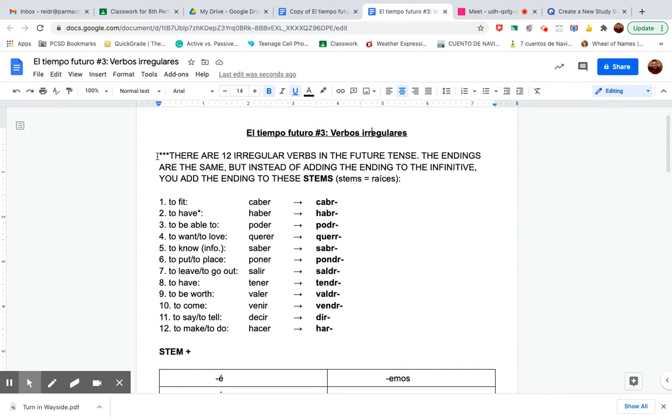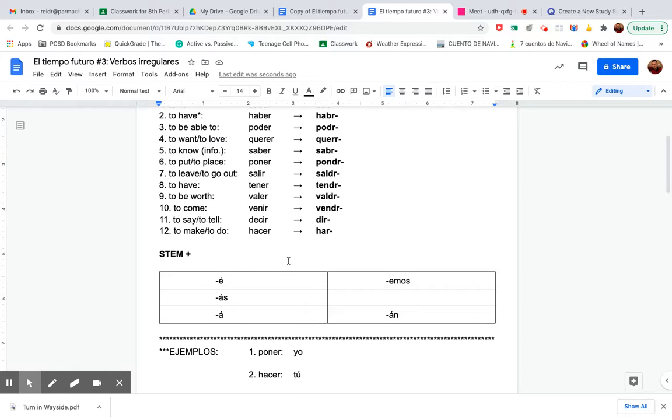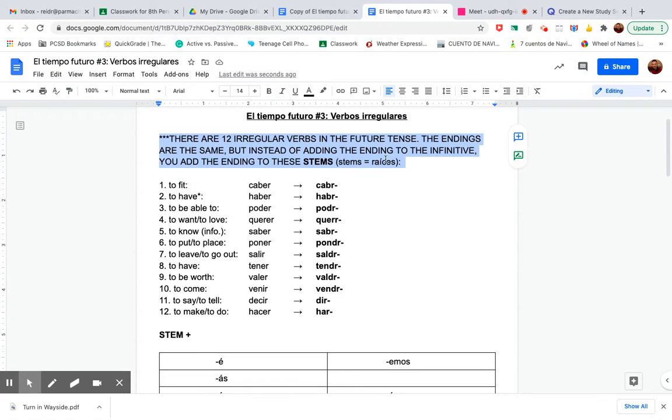As it says here, there are 12 irregular verbs in the future tense. The endings are the same as you've been using with the regular future tense. But instead of adding the ending to the infinitive, you add the ending to these stems here. They call them stems, or raíces. Okay.